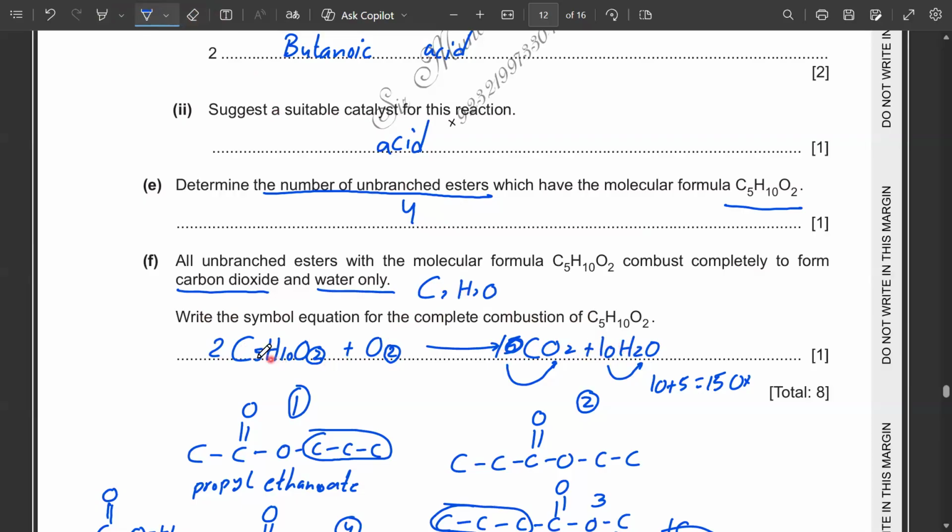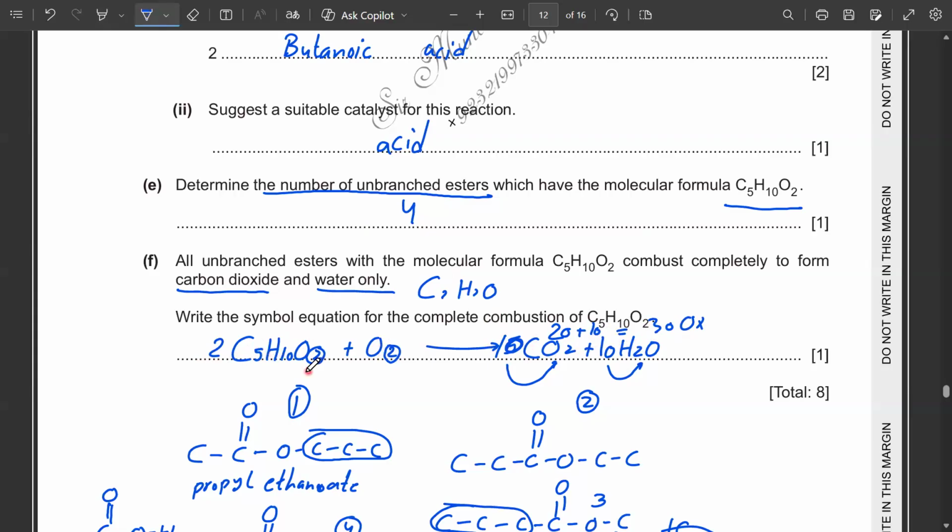Now let's see how about oxygen atoms. On the product side, we will have a new value for the oxygen atoms. On the product side, 10 times 2 is 20 oxygen atoms coming from here, and 10 times O over here. So 10 plus 20, there are total 30 oxygen atoms on the product side. Now balance it from the reactant side. So we have 2 times 2, 4, and 2 over here. So I can easily convert this value into 30 by multiplying this value of the O2 only.